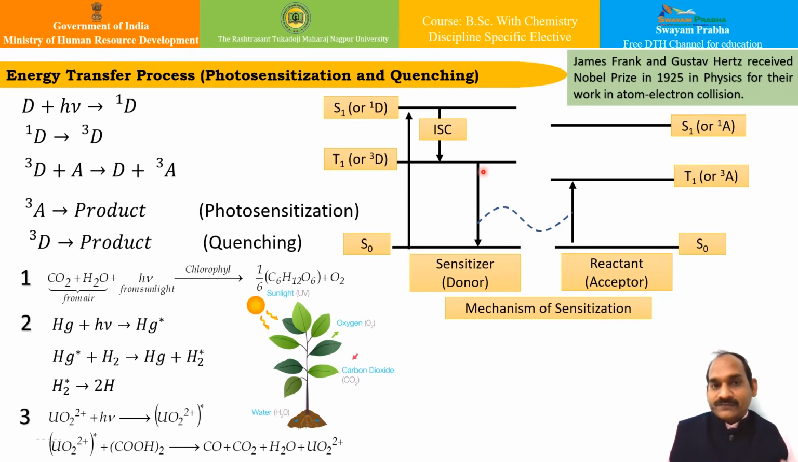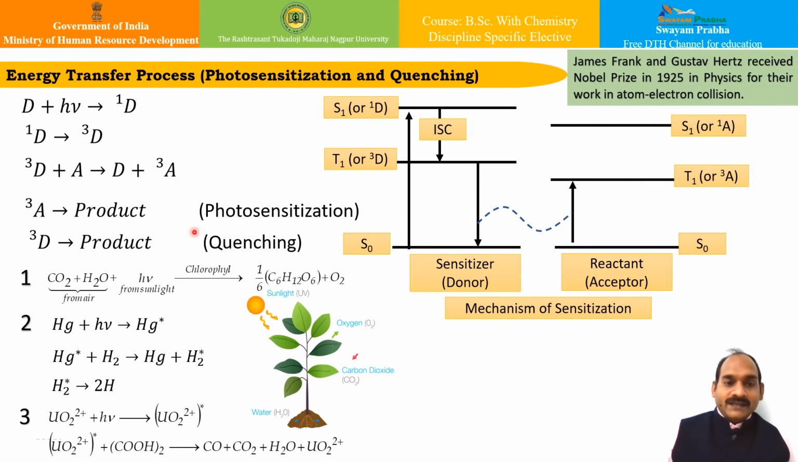If this 3A state gives the desired product, the mechanism is called photosensitization. If, however, the product of interest results from your donor state, then this particular A is called a quencher, and this process is known as quenching. Correct? Some very common examples we will study over here.